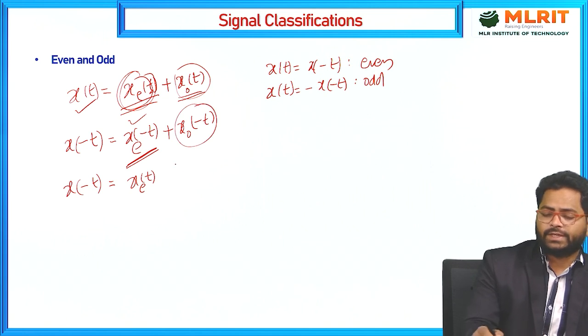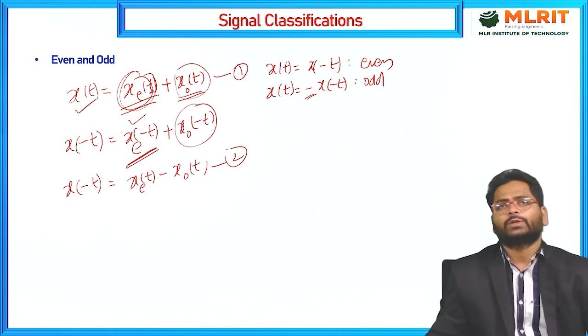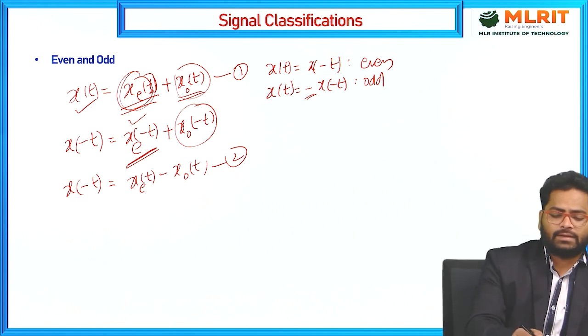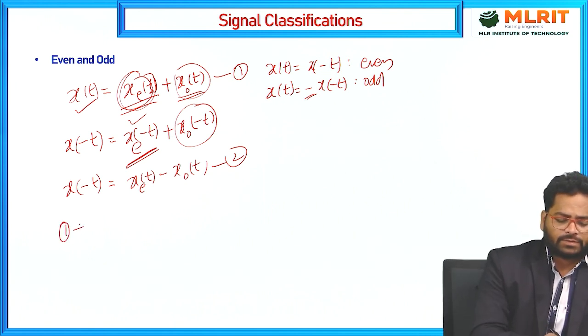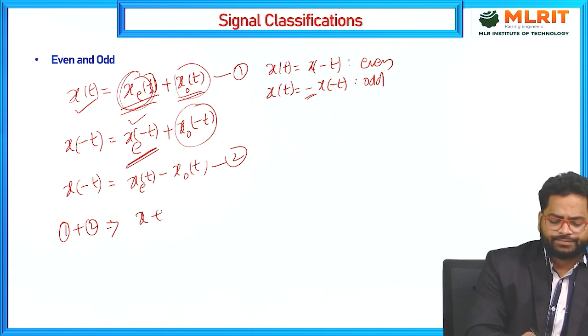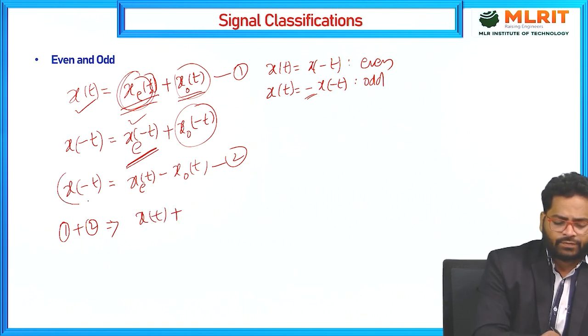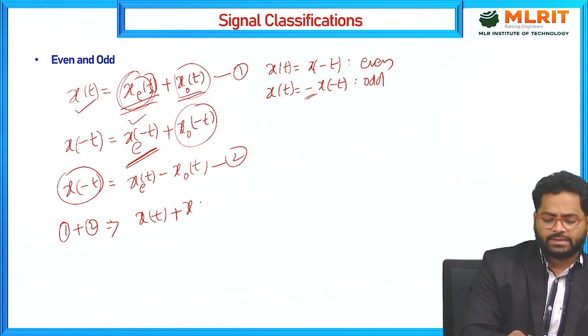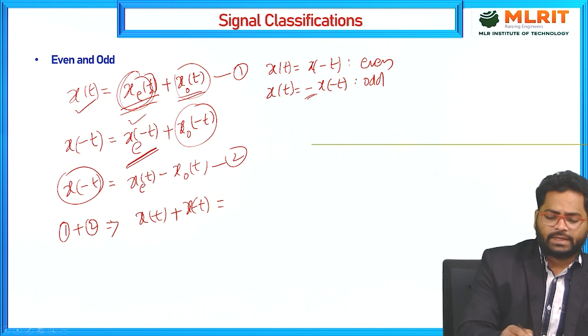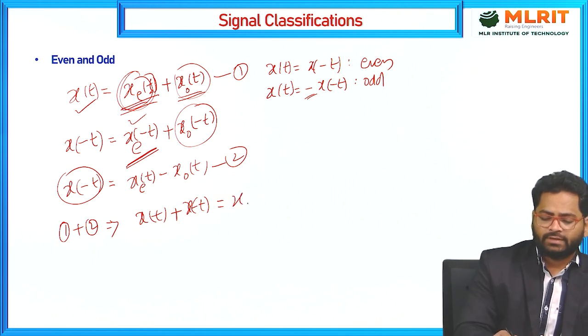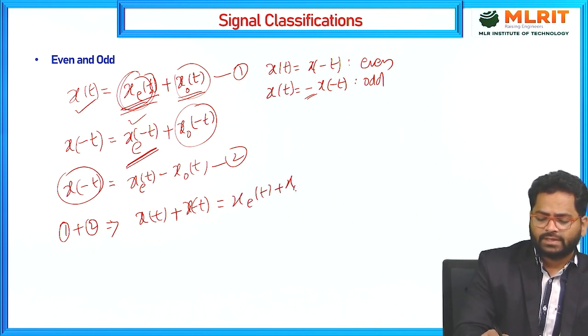Odd signal means you will get the minus symbol, so that you will get the minus of xo of t. Take this as equation number 1 and equation number 2. By using these two equations, I can add them, equation 1 plus 2, which implies x of t plus x of minus t. I mean on the LHS I am adding x of minus t, which is equal to xe of t plus xo of t, xe of t plus xo of t.